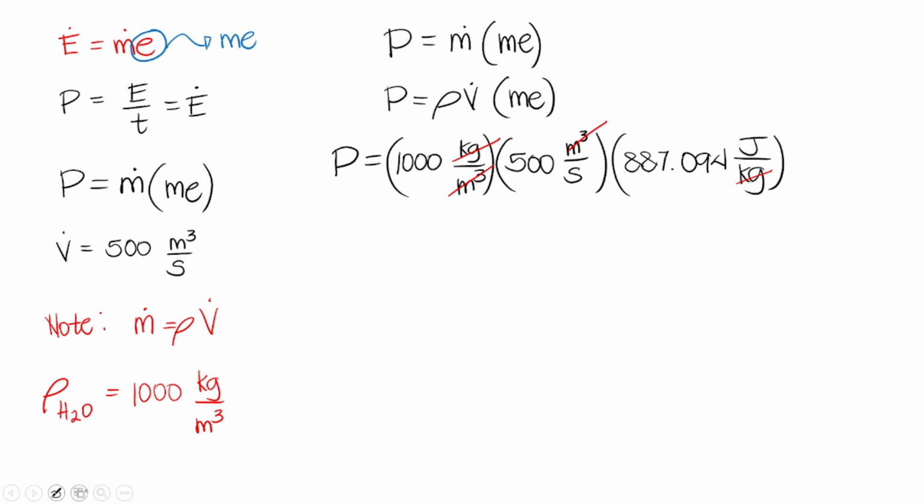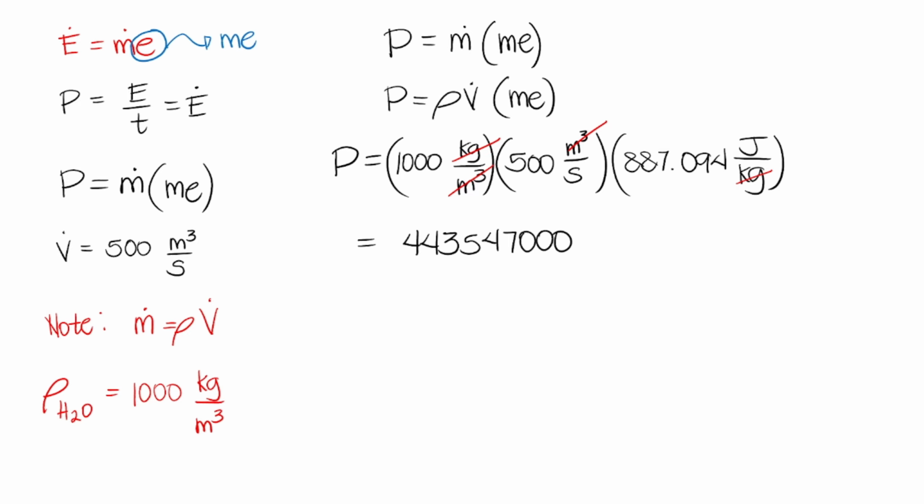But first, let's press the numerical values into our calculator. 1,000 times 500 times 887.094, we have a very large value, 443,547,000.